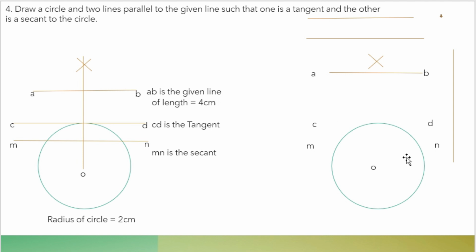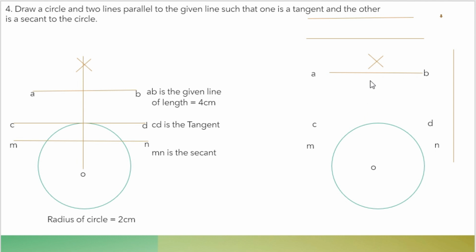Okay, first you have to draw a circle of radius 2 cm. After drawing it, you need to draw a given line. The given line is 4 cm I have taken. Since the radius of the circle is 2 cm, the given line I have taken as 4 cm. Then afterwards, what you have to do is, this AB line is 4 cm. Half of this line will be 2.